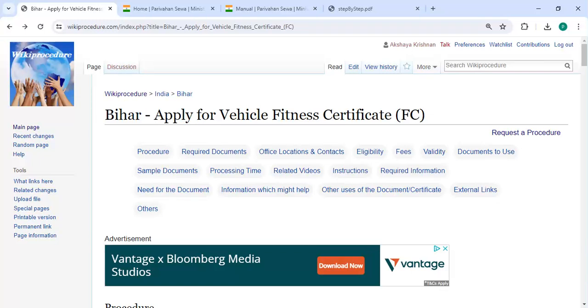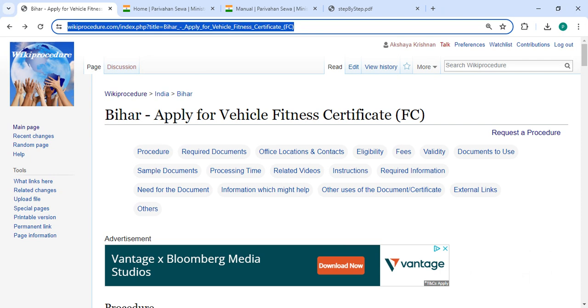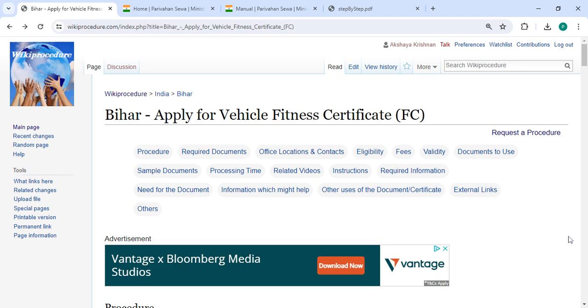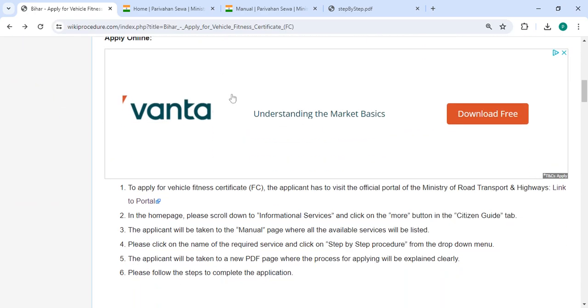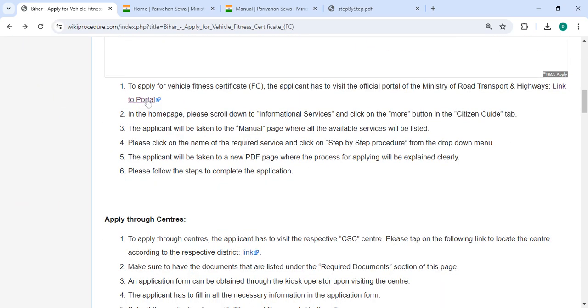So in this video, we are going to see how to apply for vehicle fitness certificate in Bihar. The link I'm highlighting right now is provided below the description of this video. You can click on it to reach this page. So next, to apply online, please click on this link that we have provided over here. Once you click on this link, it will go directly to this page.